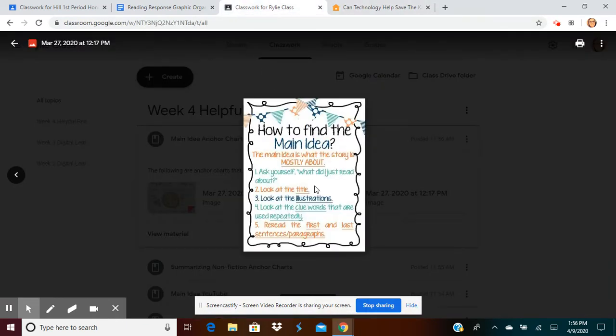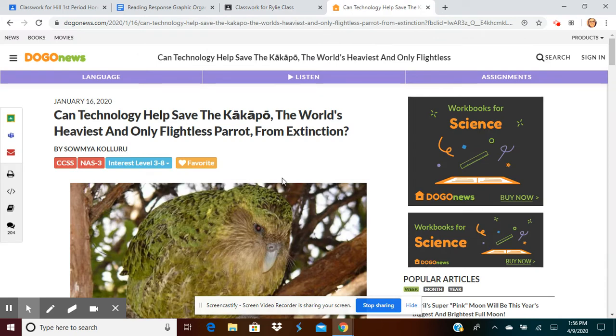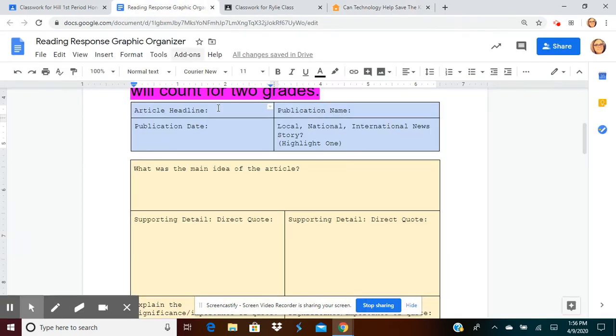Okay, so look at the title, look at illustrations, look at clue words that are used repeatedly. Reread the first and last sentences and paragraphs. Do not just type, this article is about the cockapoo. You need to write, what about the cockapoo? Not just that it's about the bird, what about the bird? Give me more detail in your sentence.